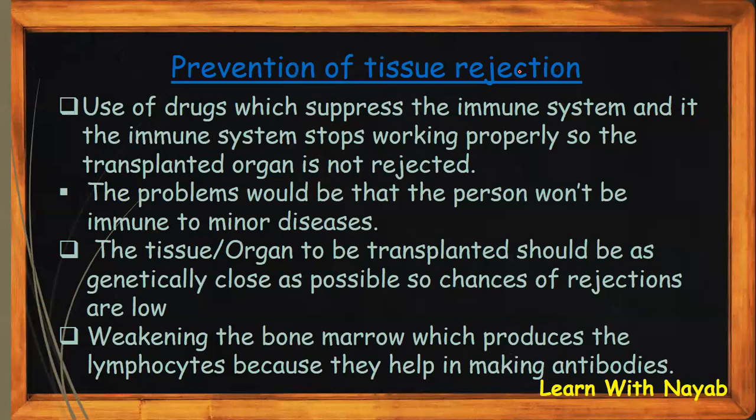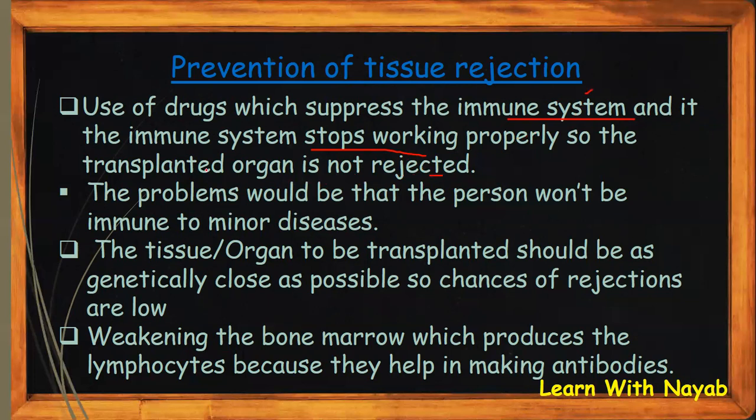We can prevent tissue rejection by use of drugs which suppress the immune system, so the immune system stops working properly and the transplanted organ is not rejected. There are drugs which suppress the immune system, meaning the immune system stops working, so it can't produce antibodies and phagocytes or lymphocytes, and then the organ is not damaged and not rejected.